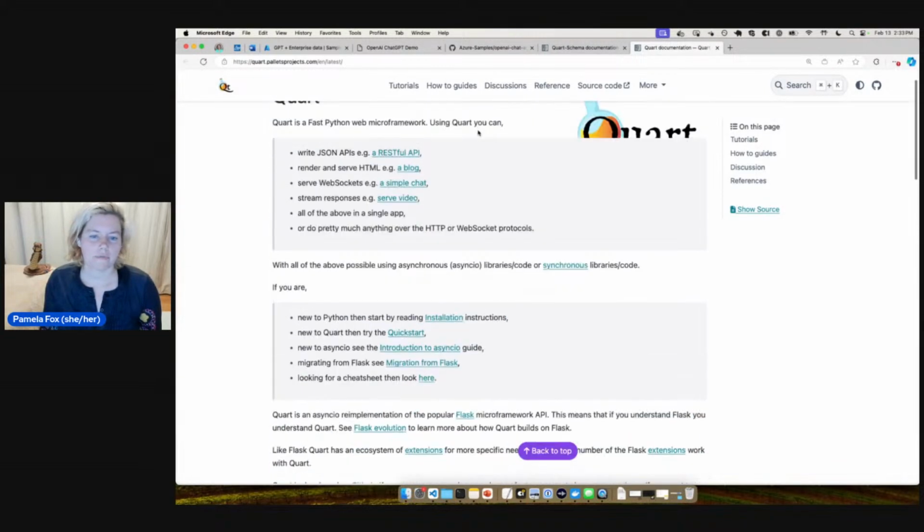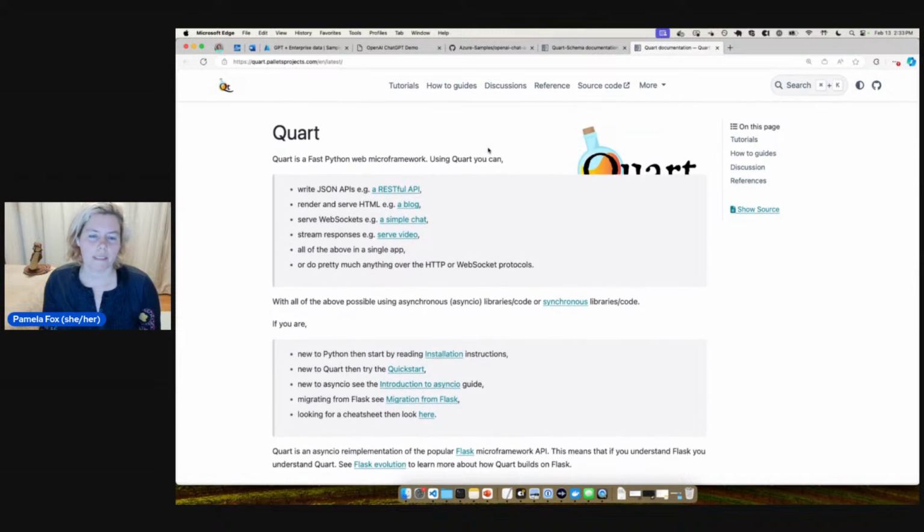The important thing about Quart is that it does have support for asynchronous code. That's really crucial when you're writing apps that use large language models, because the calls to the large language model can be quite slow and you want to be able to do other stuff while you're waiting for the results from that network call. So I have several apps that do use Quart, and I'm going to see which of them I can port over to having Quart-Schema support.